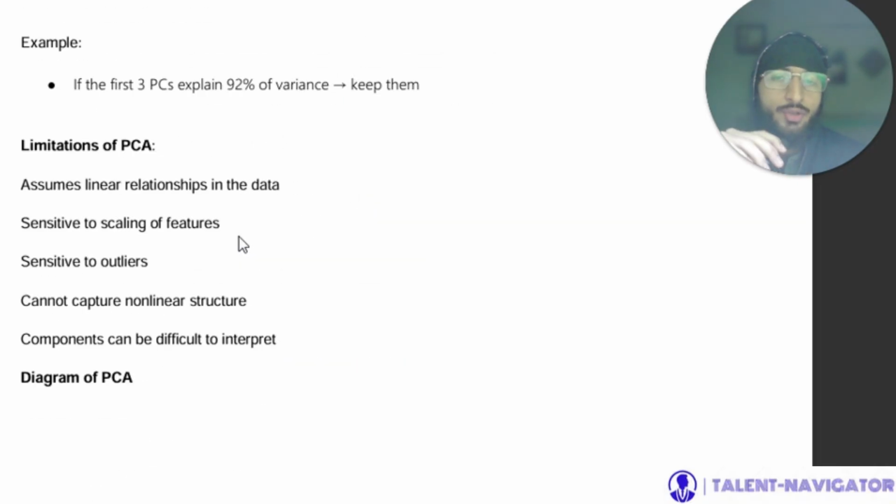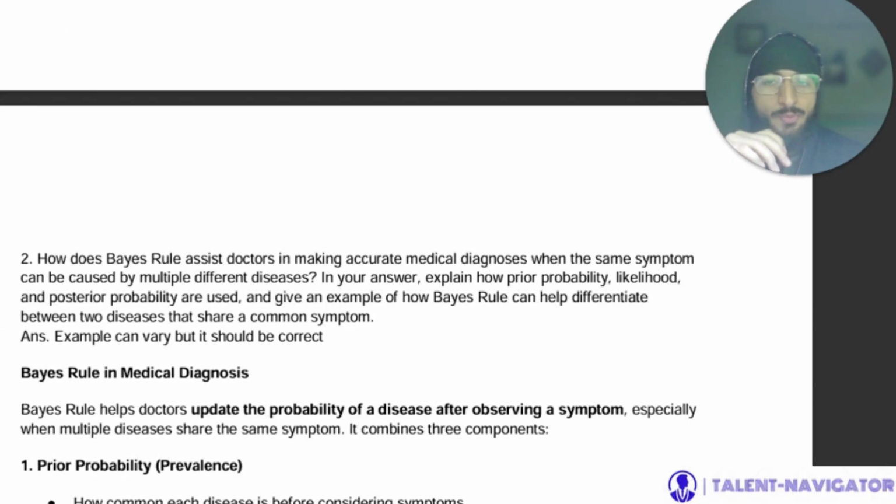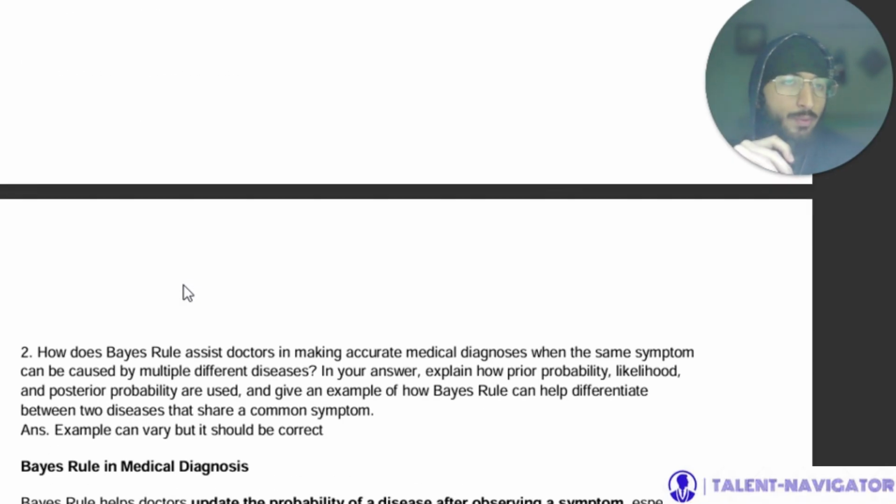Now, limitations of PCA: it assumes linear relationships in data. It is sensitive to outliers. It is sensitive to scaling of features and cannot capture non-linear structure. Components can be difficult to interpret. Now, a diagram of PCA you can draw, and you can see on the web itself.